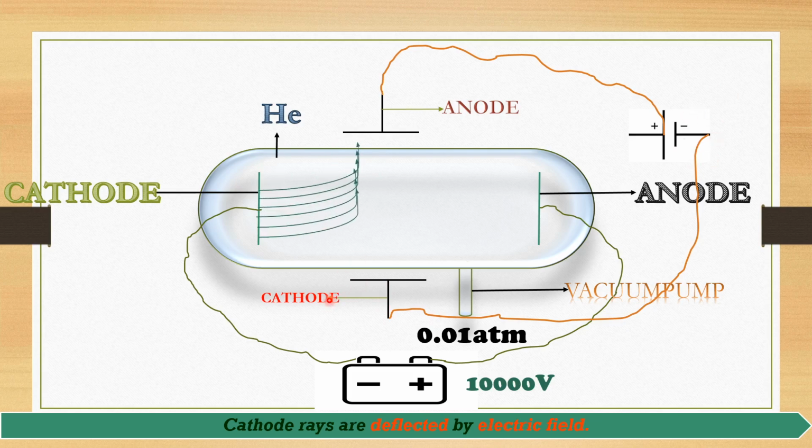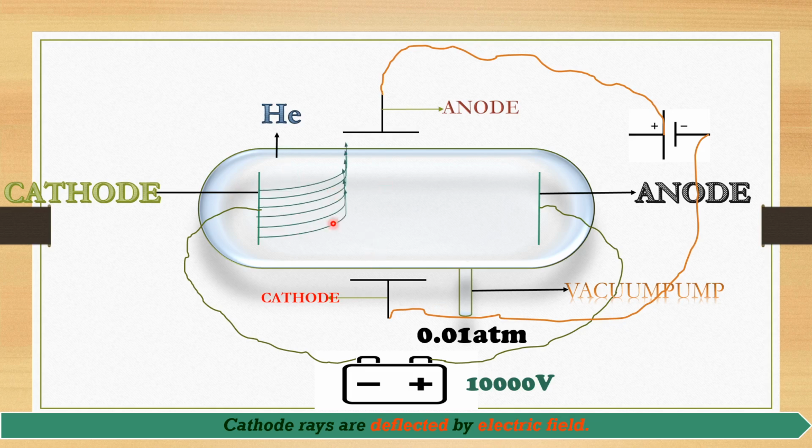This cathode is also completely filled with negatively charged particles. Here also negatively charged particles are there. Since they have the same charge, they repel each other. So the rays are repelled, and they are deflected by the cathode. I hope you understood that.